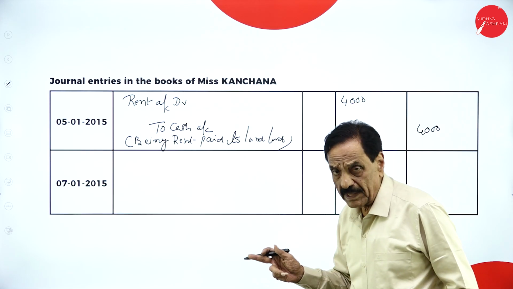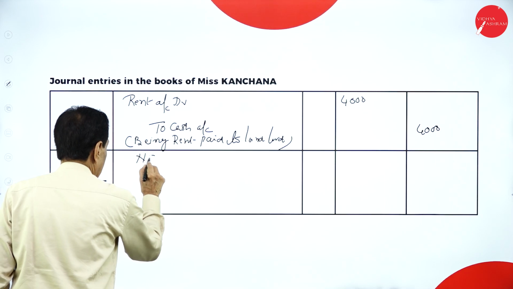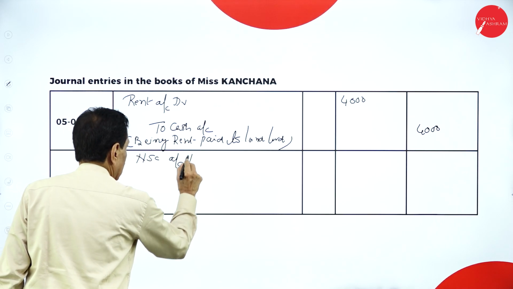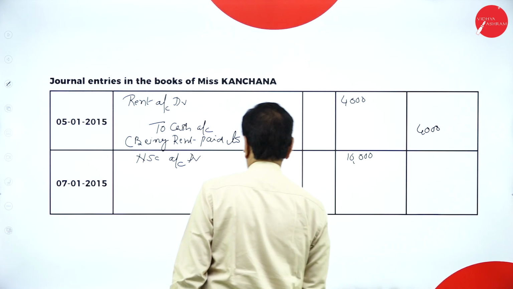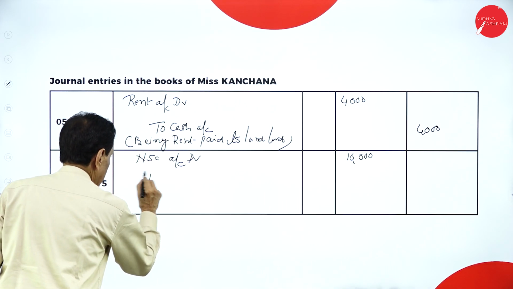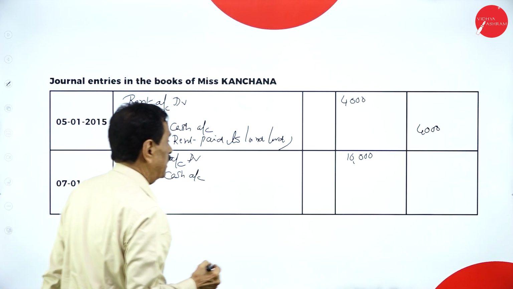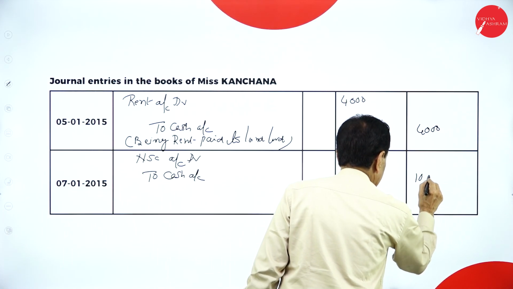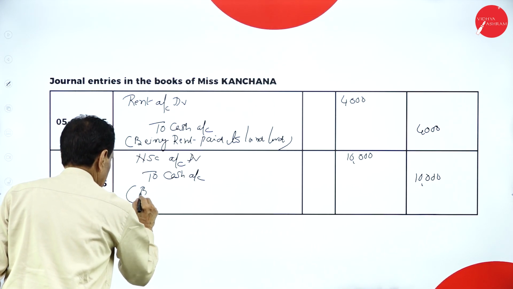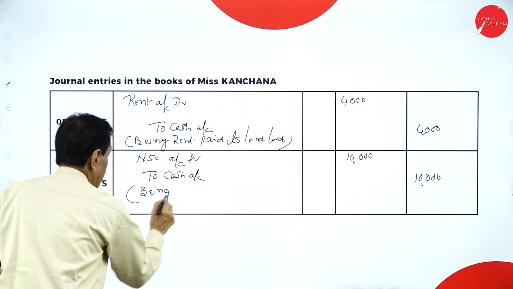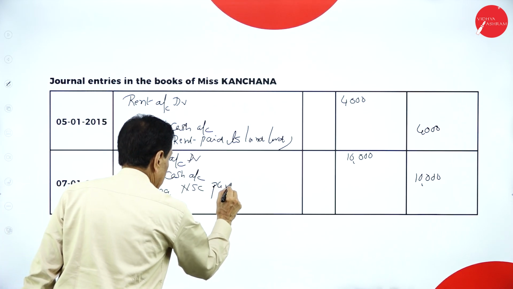On 7th, NSC account debtor 10,000 to cash account 10,000. Being NSC purchased.